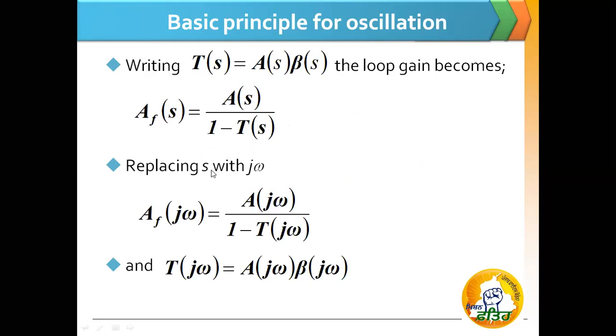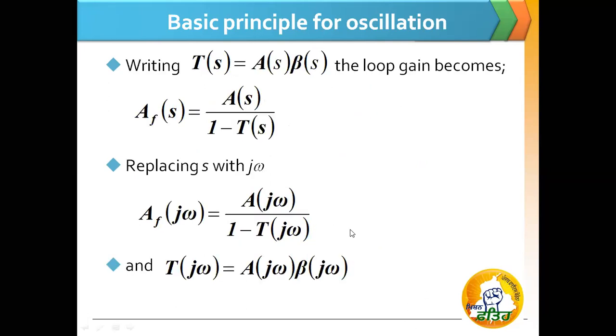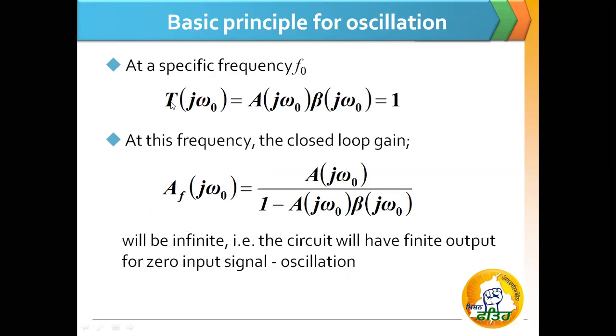You can also replace S with j omega, so all these terms can be written like this. T is equal to A into beta. At a specific frequency, if we put the value of T as 1, then AF will be infinite. So at a particular frequency F naught, T is equal to 1. At this frequency, the closed loop gain AF will be infinite. That is, the circuit will have finite output for zero input signal.